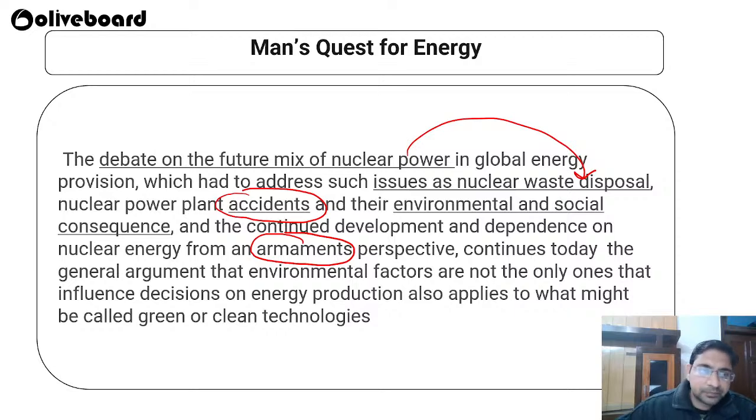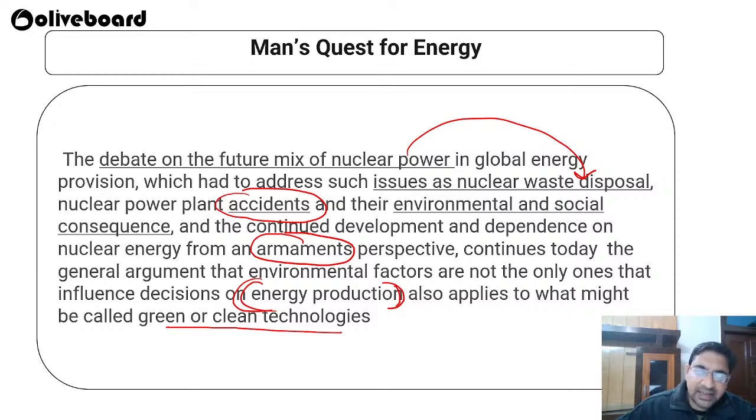So the general argument that environmental factors are not the only ones that influence the decision on energy production also applies to what might be called green and clean energy. Here we were talking about energy production. Since our topic is energy security, nuclear is an important thing that we have to discuss. For energy production from nuclear sources, we also have to check whether we can call it a green or clean energy technology or not.